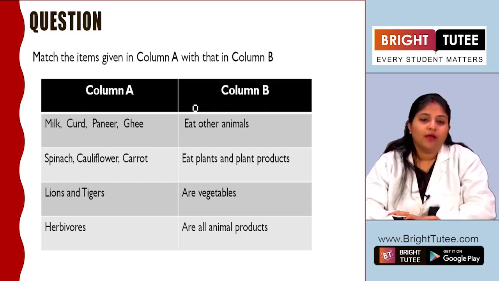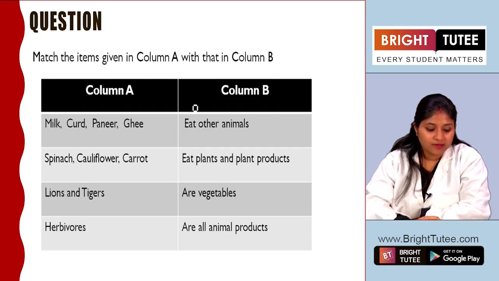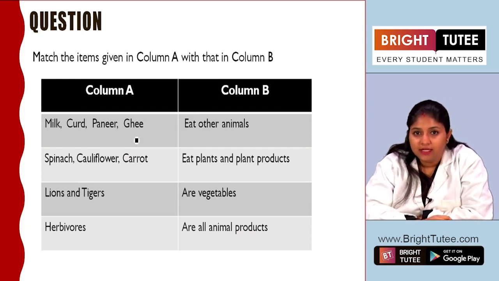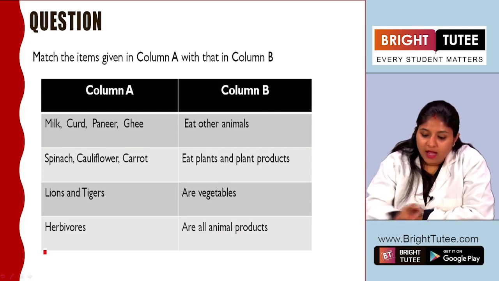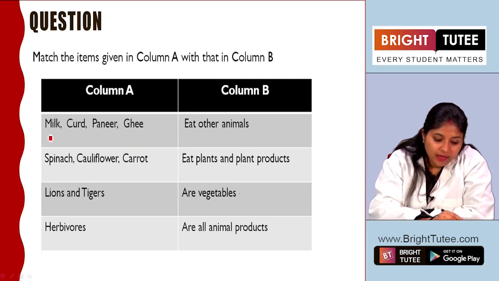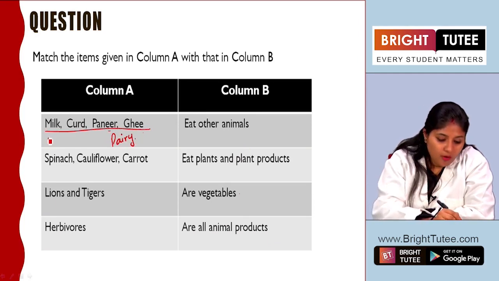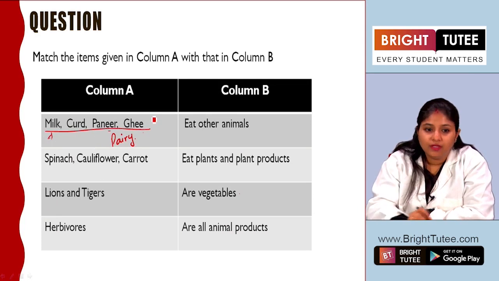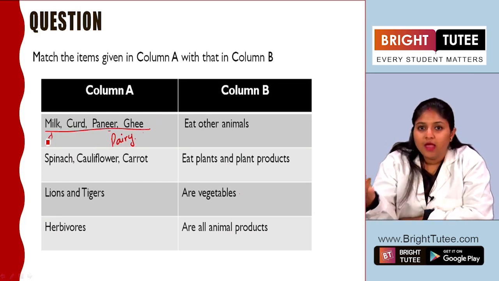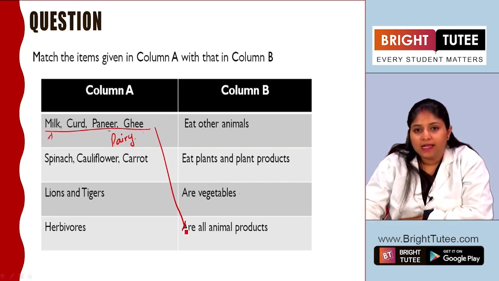Next question, we need to match the columns, from column A to column B. So first is milk, curd, paneer and ghee, right? So what are these? Are these vegetables or are these all animal products? We know that milk, curd, paneer and ghee are dairy products, and basically they are obtained from milk, right? In one way or the other we process the milk and we obtain these products. So these are all animal products.